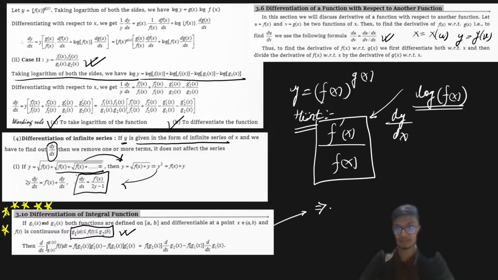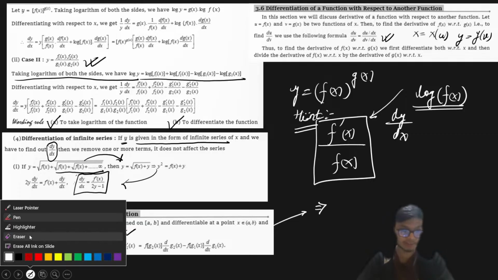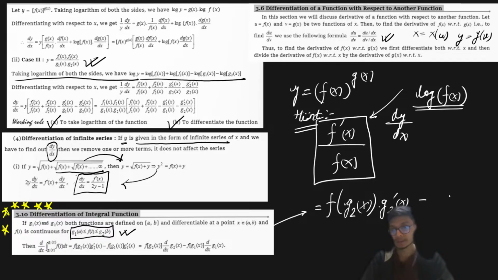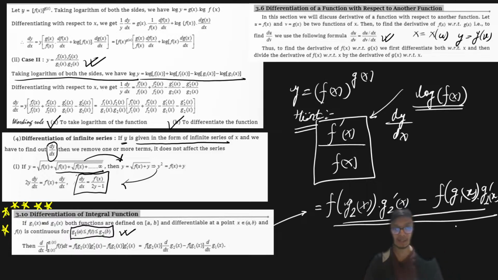When you differentiate this, you just need to put f of the upper limit, that is f of g2 of x, and then multiply it with the derivative of g2 with respect to x, minus f of the lower limit g1 of x, multiplied with the derivative of the lower limit. So if you calculate this particular expression, you get the differentiation result of the integral function.